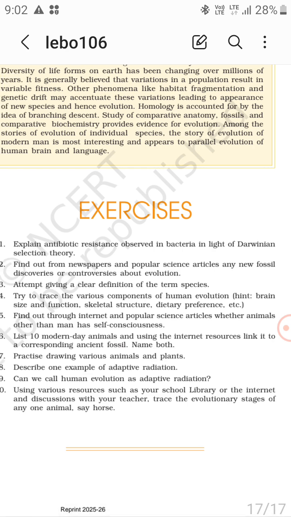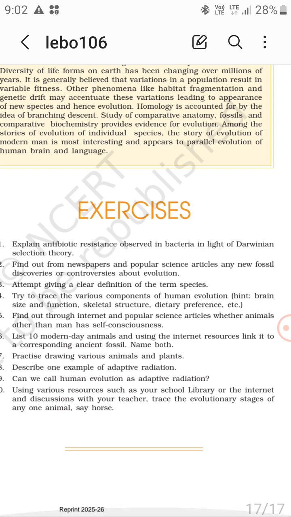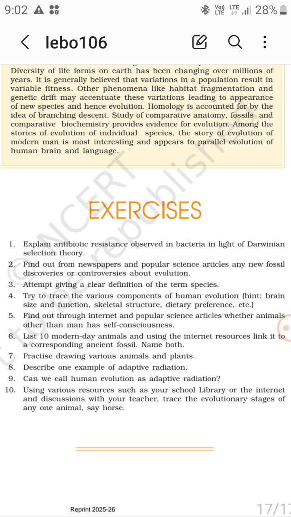So list 10 modern day animals and using the internet resources link it to a corresponding ancient fossil. Practice drawing various animals and plants. Describe one example of adaptive radiation. It is Australian marsupials. Okay, then it is Australian marsupials, right?